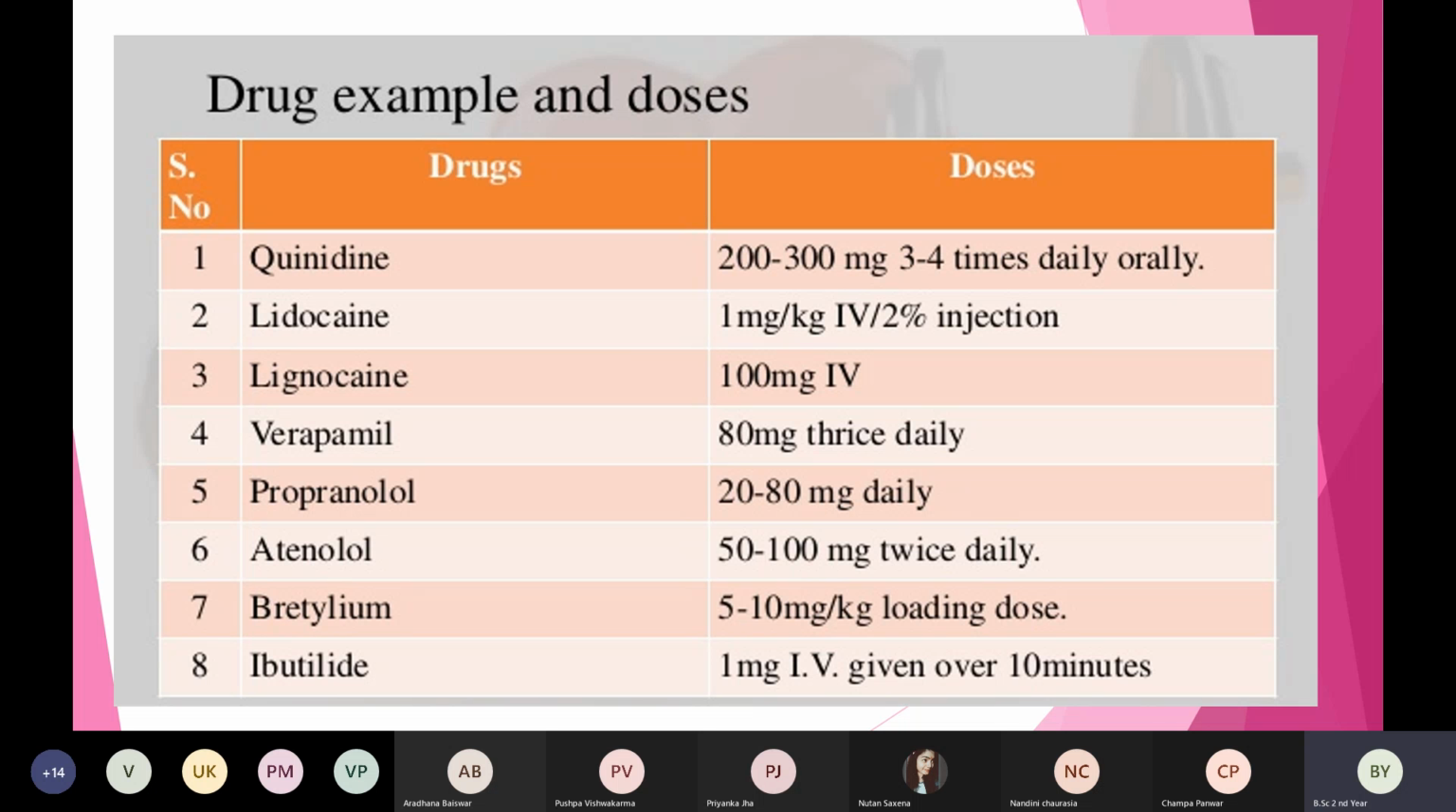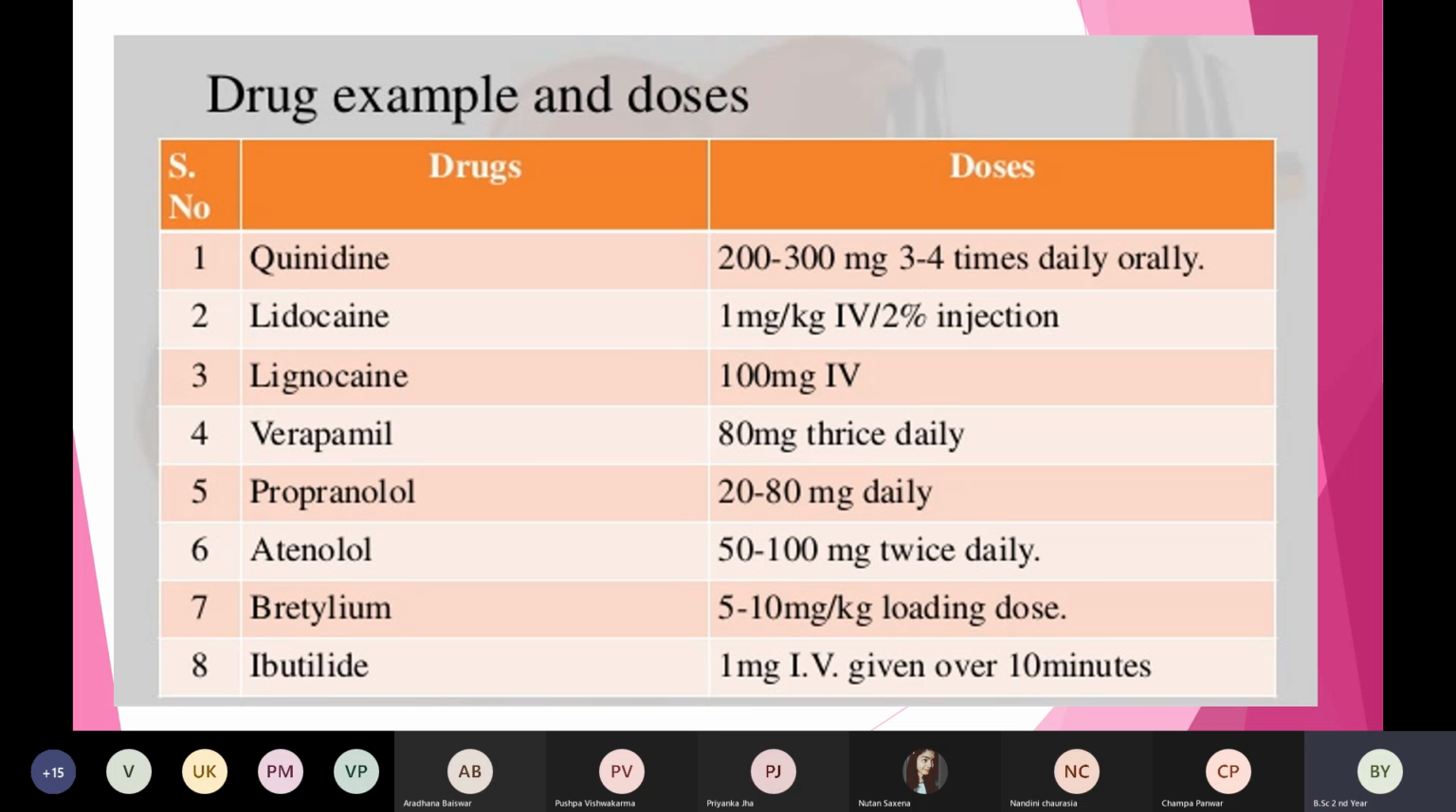The dose is 1 mg per kg. Remember, the dose here is 1 mg based on the patient's weight. It is given IV, and there is also a 2% injection. You must have seen lidocaine. It comes in a vial form, not an ampoule, a big vial, and I think the color of the covering of the vial is gray and red.